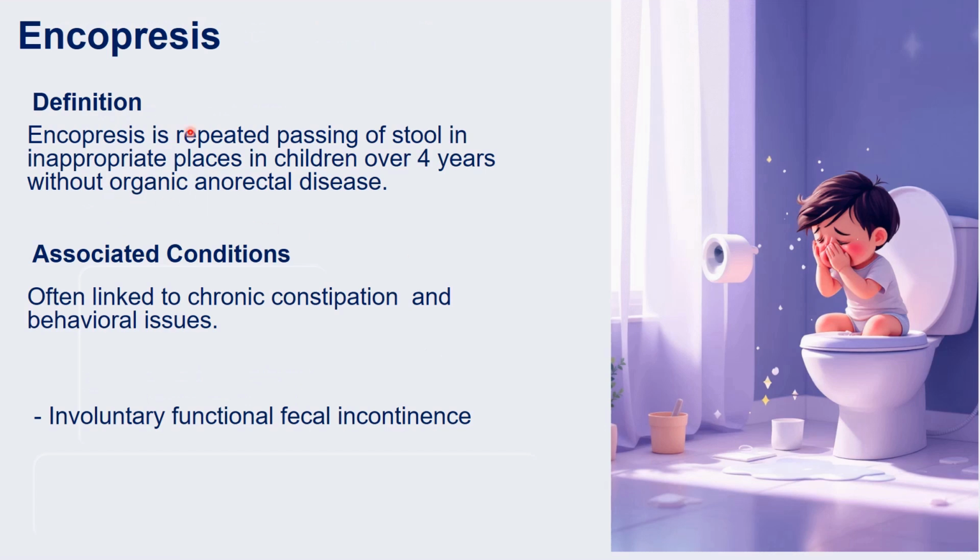The definition of encopresis is repeated passing of stool in inappropriate places in children over 4 years without organic anorectal disease. And this is often linked to chronic constipation and behavioral issues. Involuntary functional fecal incontinence is seen in this condition.